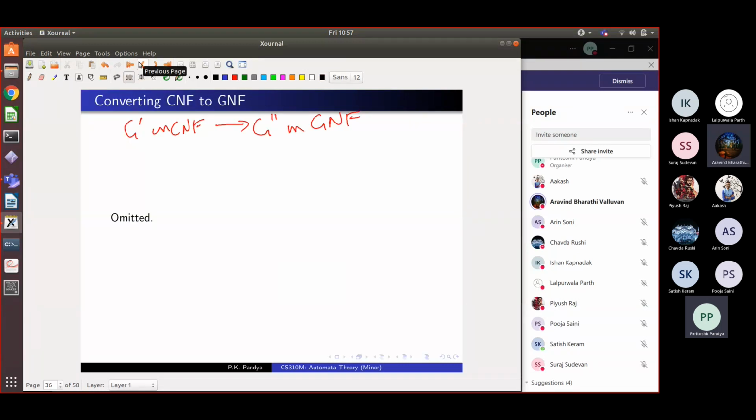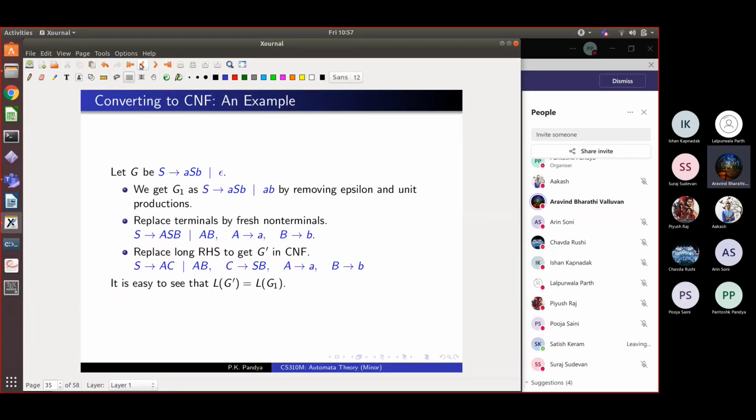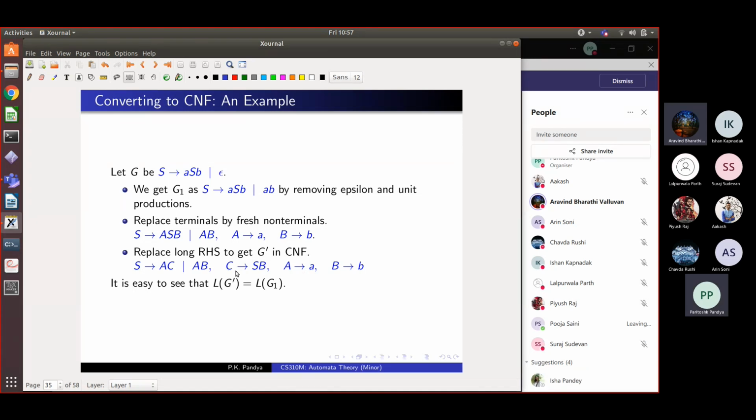So in the previous slide, when you said fresh non-terminals, you meant we introduce certain non-terminals into the full set of non-terminals, right? Arvind, we are losing you. Can you say again? We are introducing some new non-terminals also into the grammar. Yes, sir. That was my question. Yeah. So all the old non-terminals remain the same. The start symbol remains the same. Only some new non-terminals and some new rules come into the grammar, right? And some old rules go away.